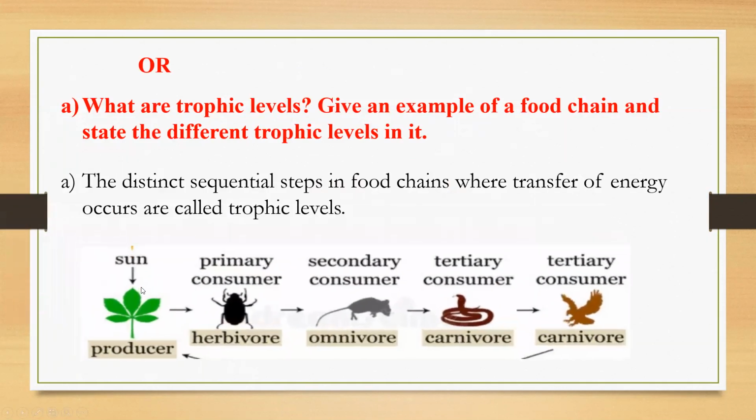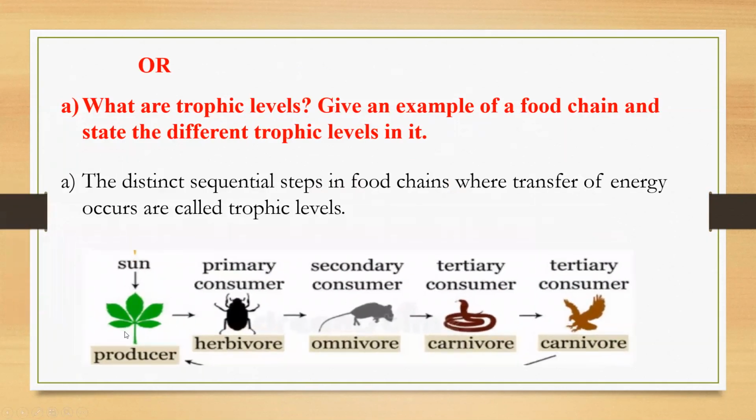Here you can see this is one food chain, the grassland food chain. You can take the grassland food chain. I have taken it. Even if you want aquatic or desert or forest, whatever you want, you can take. Here producers, then primary consumers, which are in trophic level 1. Sorry, producers are trophic level 1, these are trophic level 2, secondary consumers will be trophic level 3, and tertiary consumers trophic level 4.